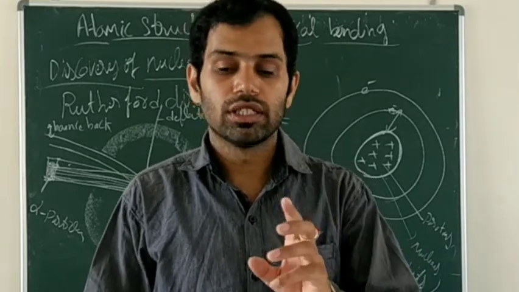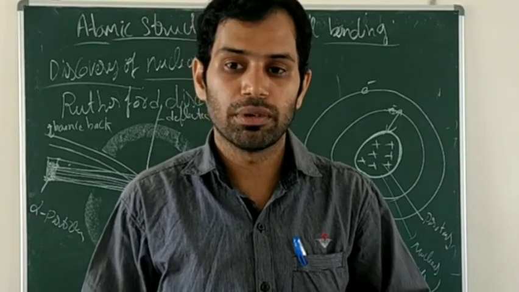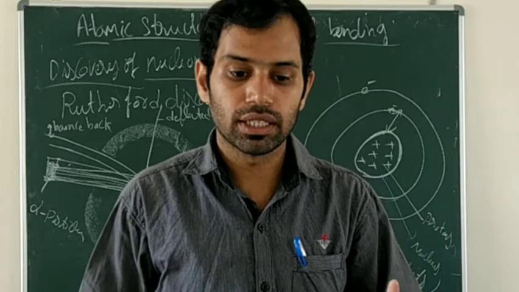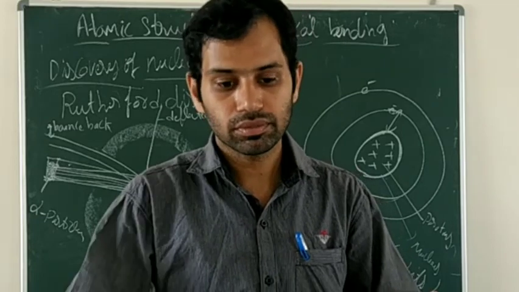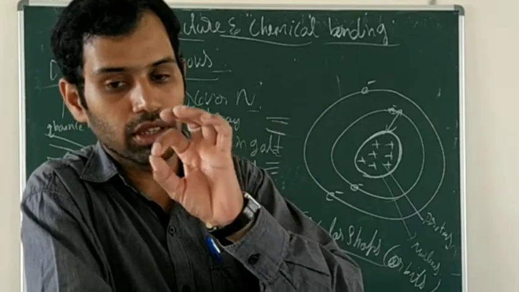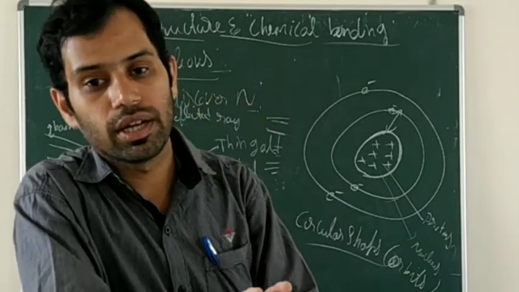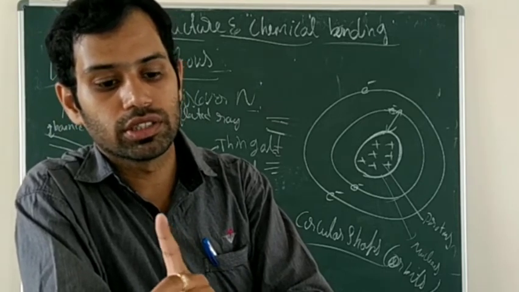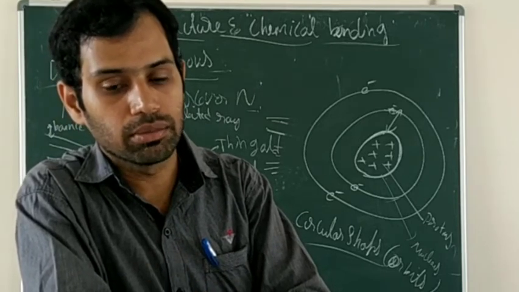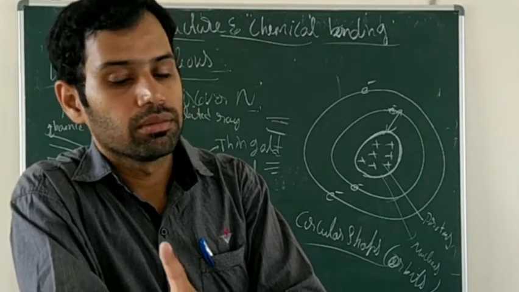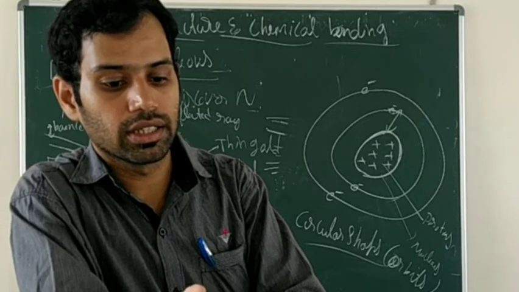So these are the postulates of Rutherford's atomic model. The first one: atoms contain a large empty space, because most of the alpha particles passed through the gold foil. The second one: there is a positively charged mass in the center of the atom, called the nucleus.